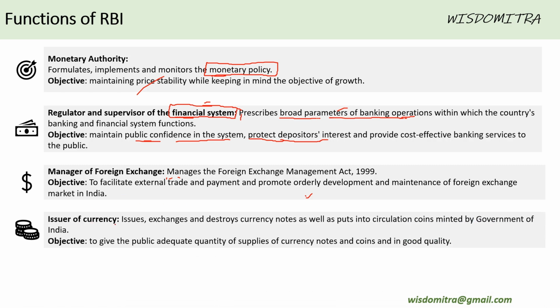The fourth important point is that it is the issuer of currency. Basically, the first and the fourth point are related. We'll see how. It issues, exchanges, and destroys currency notes, as well as puts into circulation the coins minted by the Government of India. There's an important differentiation here, if you notice. Coins are always minted by the Government of India, and higher level currency notes are always printed by RBI. So coins are never minted by RBI. Coins are minted by the Government of India, but are handled by RBI.